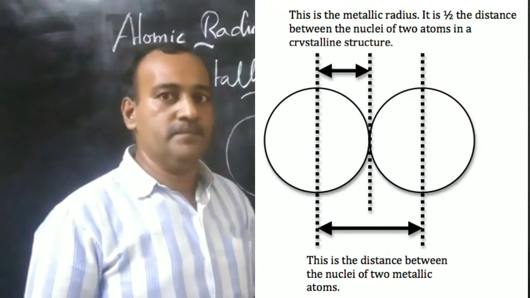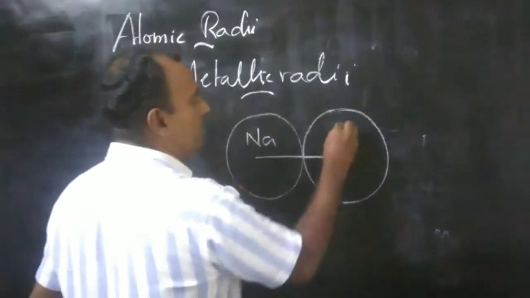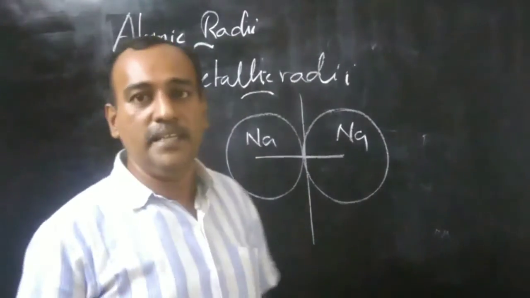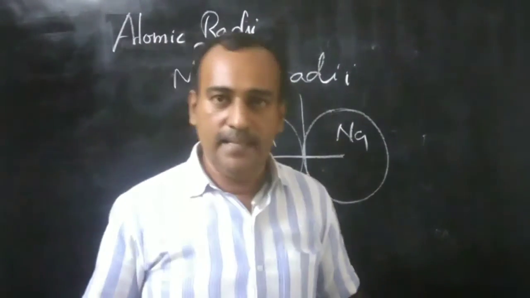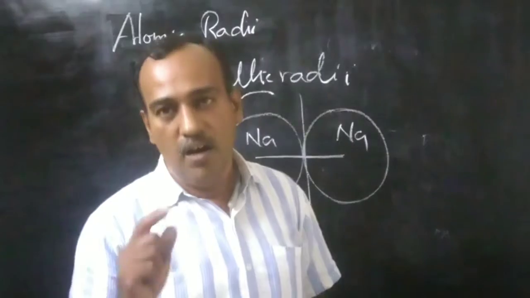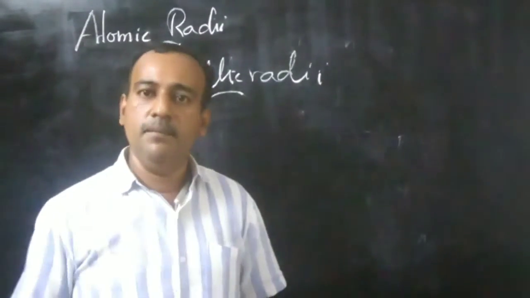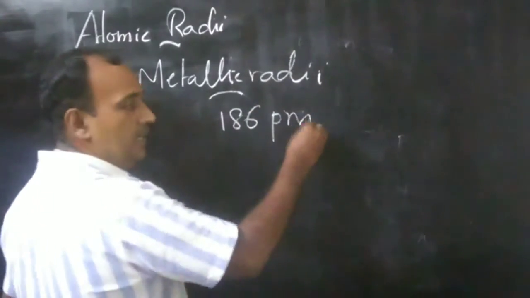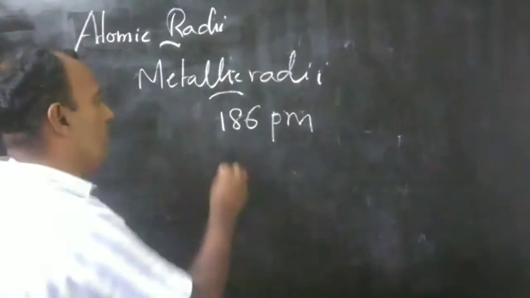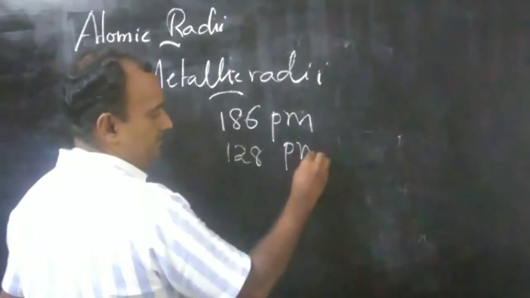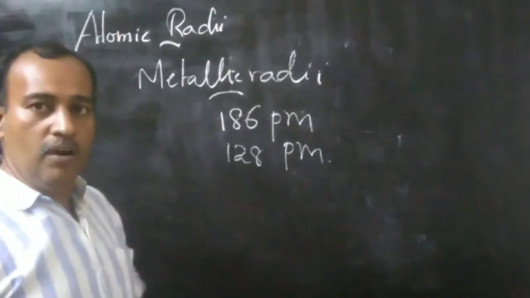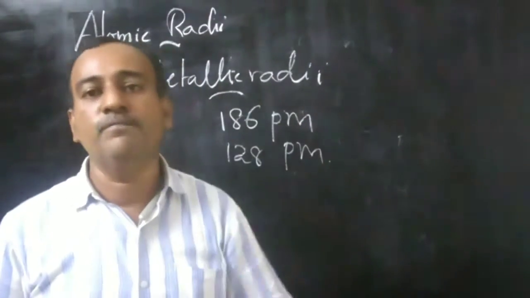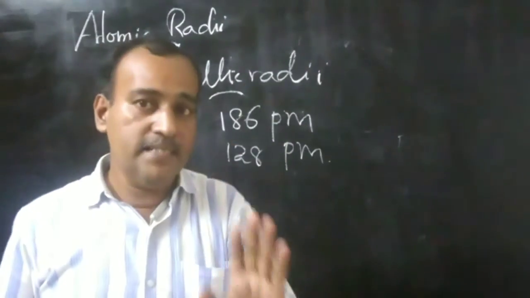For example, sodium: when two sodium atoms are bonded, first we have to measure the internuclear distance. Then we have to take half of the internuclear distance. That is considered as the metallic radii of sodium. For example, the metallic radii of sodium is 186 pm and that of copper is 128 pm. So how can you measure metallic radii? By measuring the internuclear distance and taking half of that. That is considered as metallic radii.